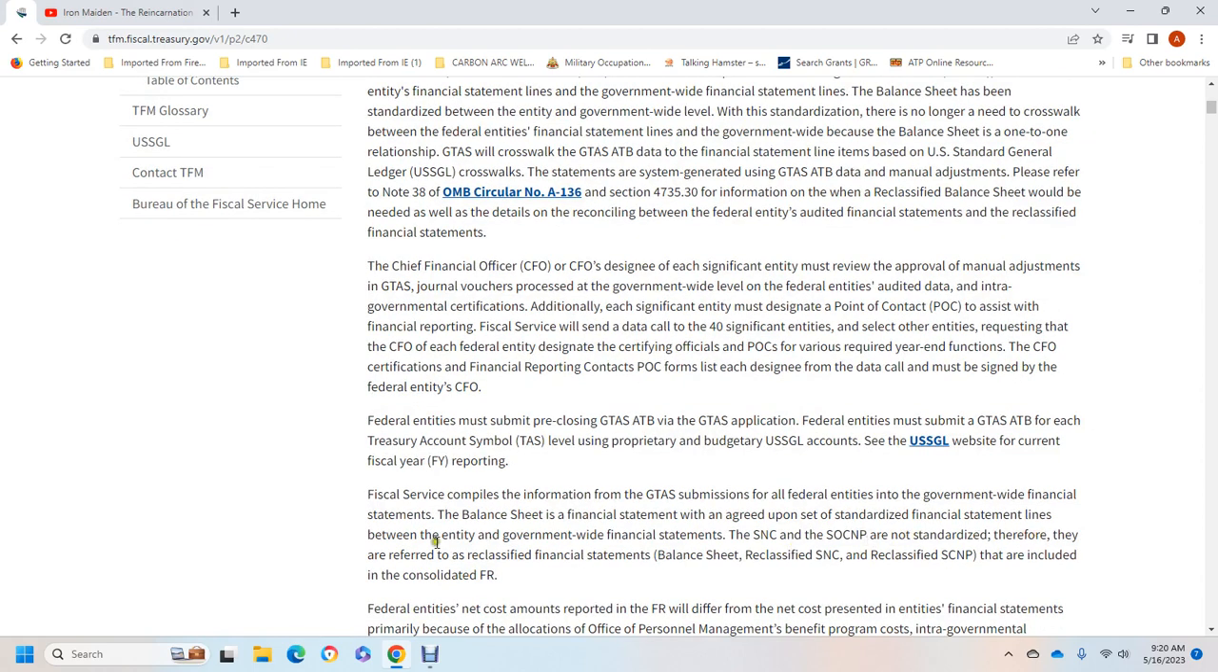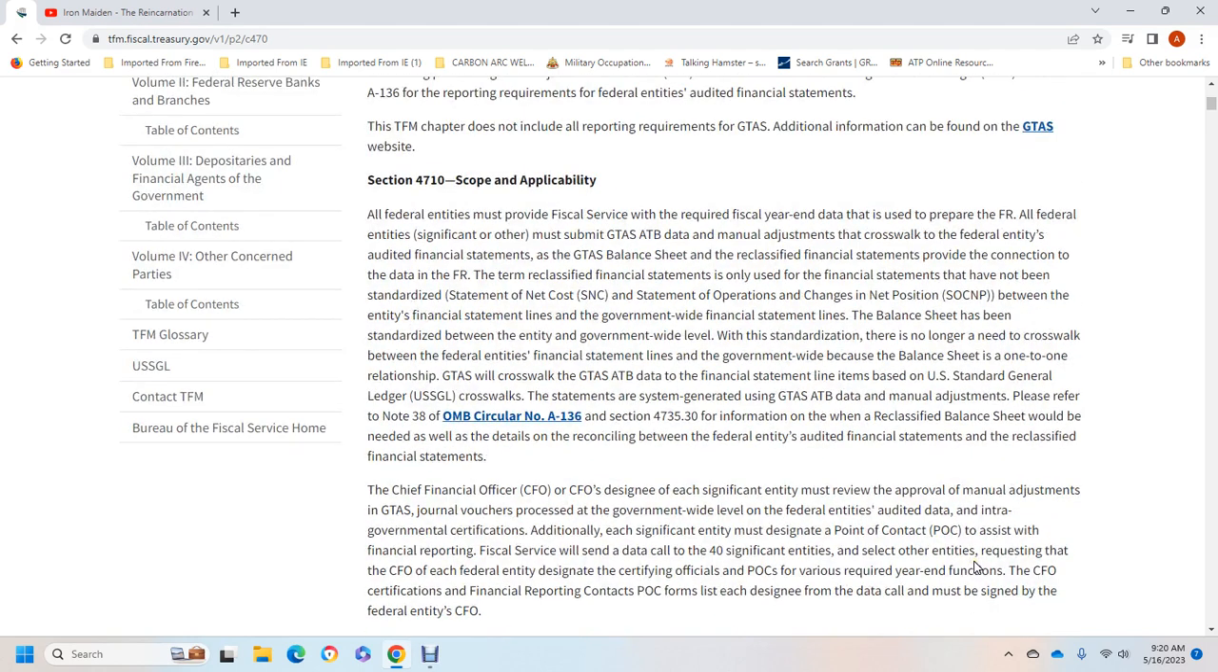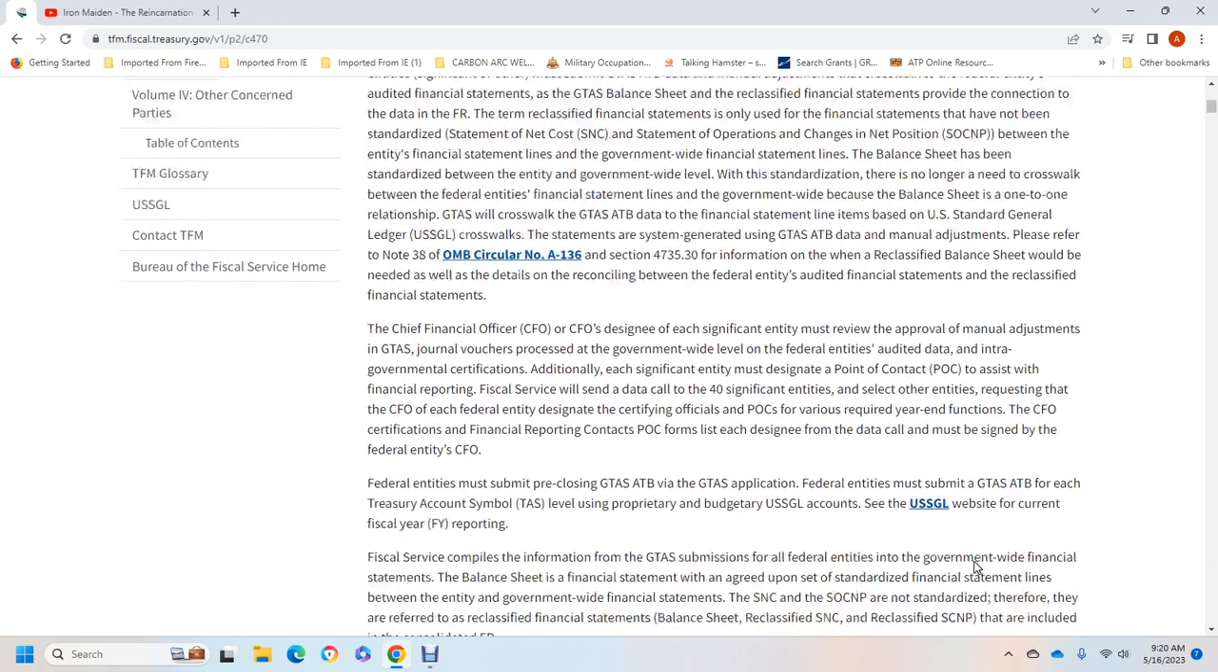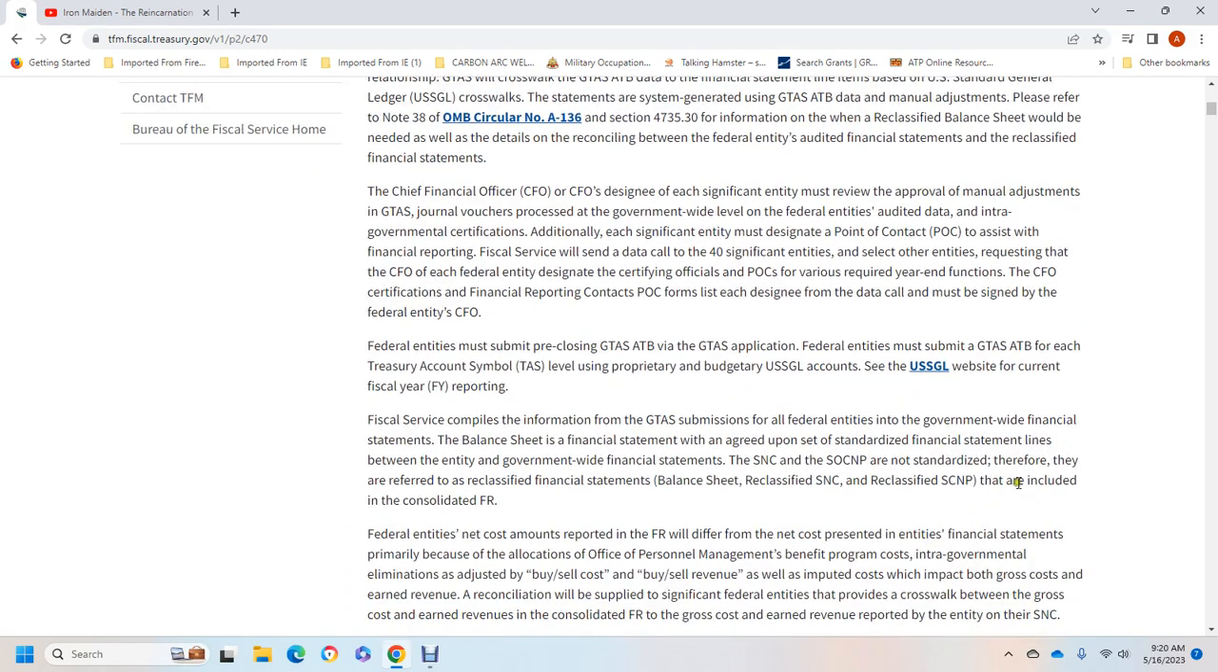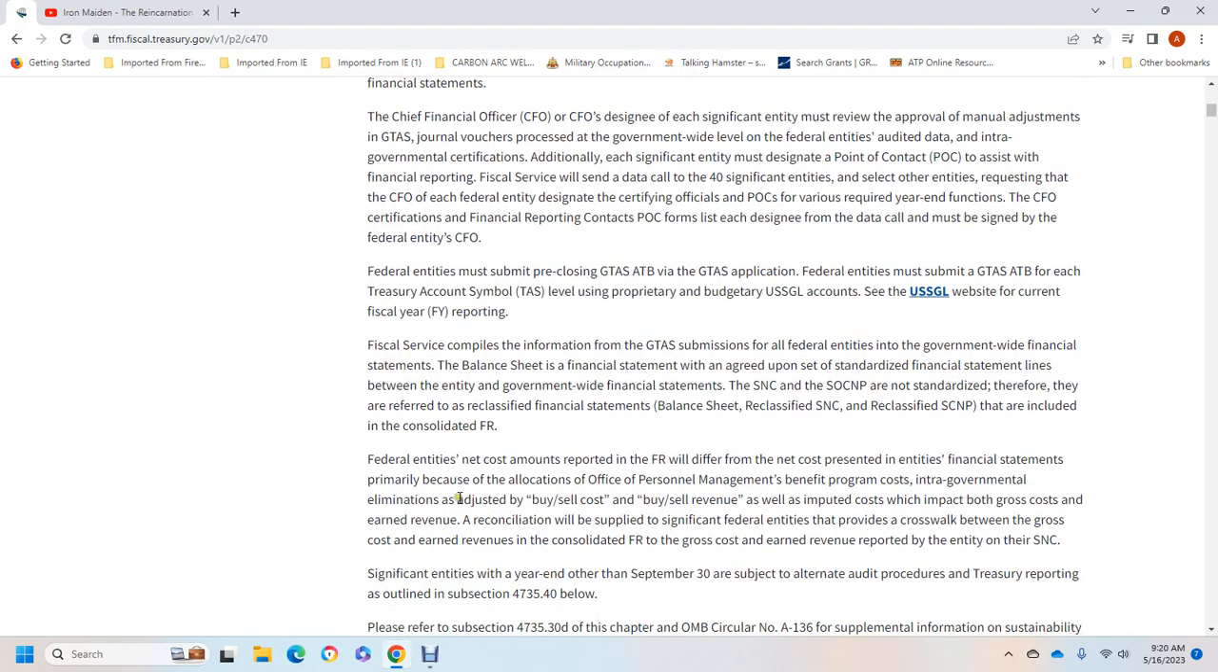Not standard, therefore, will refer to the reclassified financial statement of the balance sheet with the required net statement of the net costs and reclassified statement of the net position are included with their consolidated financial reports.